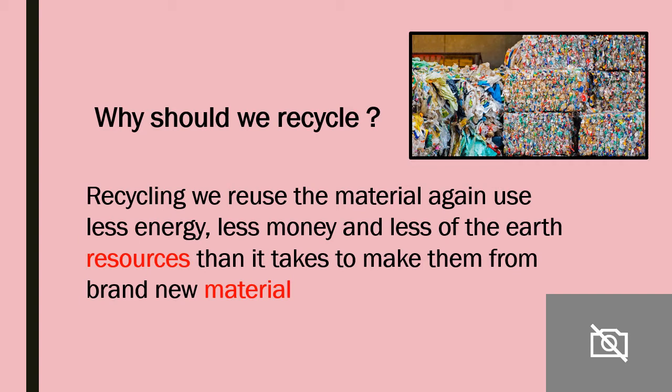By recycling old or abandoned material, we are saving these resources. So when they recycle and reuse the old thing, what happens? They take this abandoned one and make a brand new material. Why do they reuse the old one? As we can say, less energy, less money, and less of the earth's resources. So there is a reason why we recycle, okay?